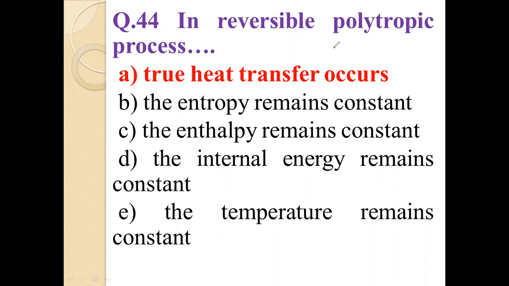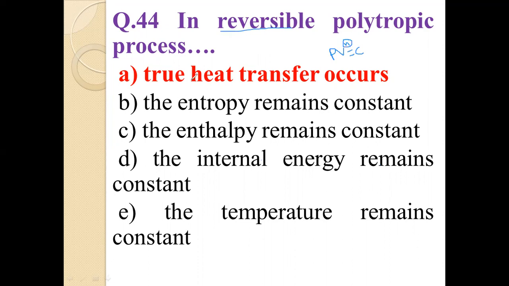And polytropic means PV raised to n is equal to constant. Here P is pressure, V is the volume, and n is the polytropic index of compression and expansion. So a reversible process means a slow process or quasi-static process.